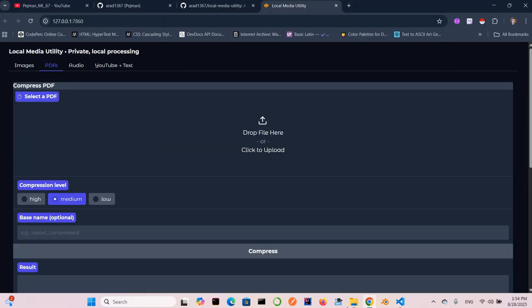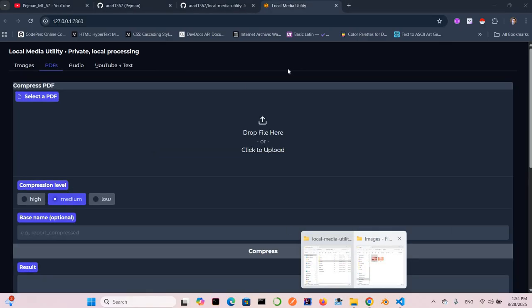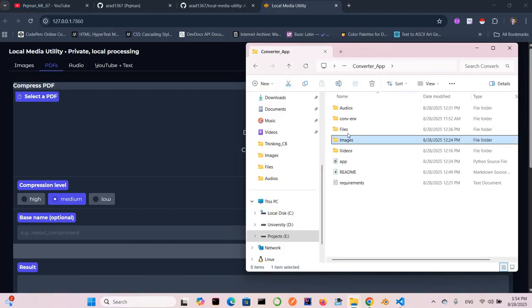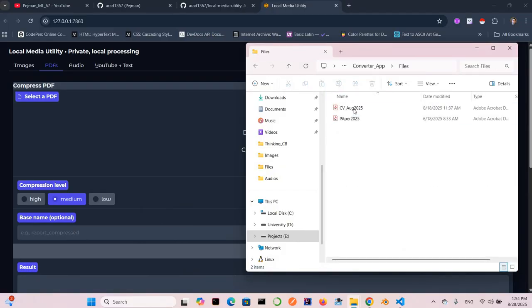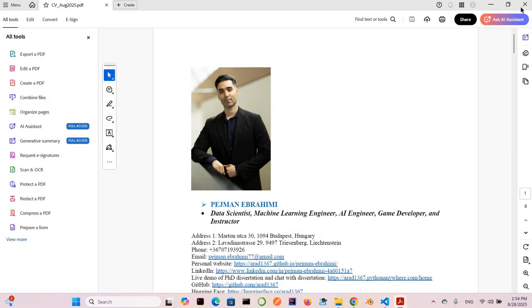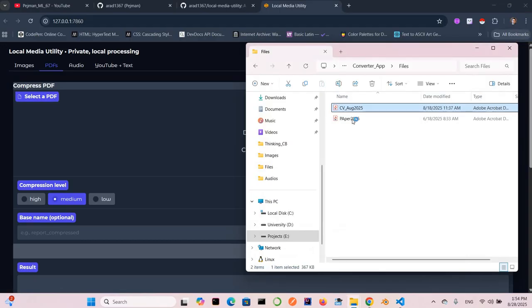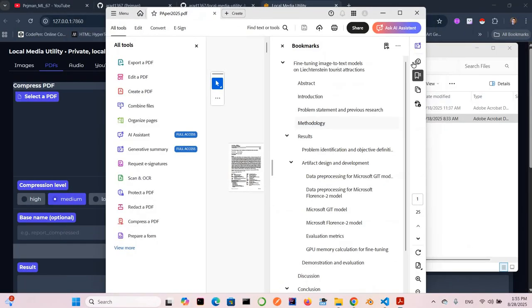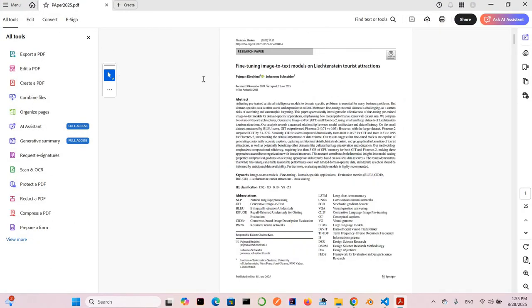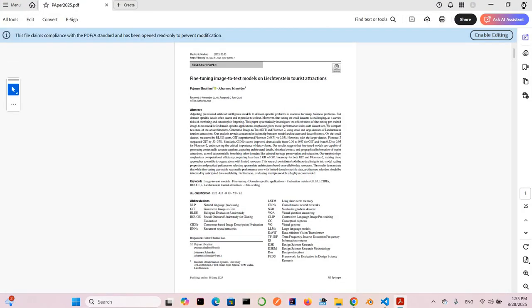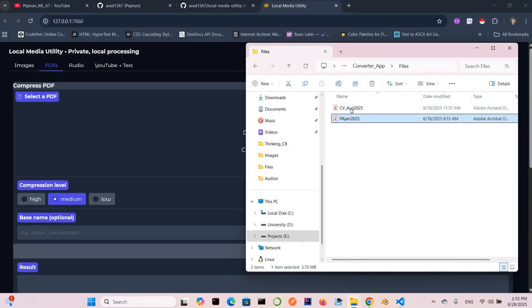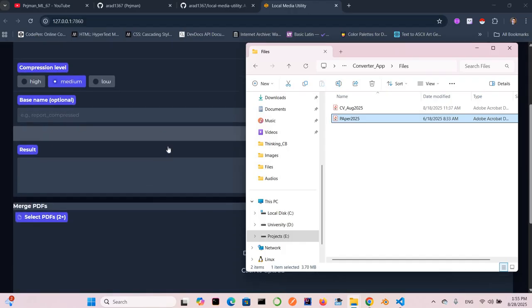But what about the PDF? Okay, let's work with the PDF files. Here I have some files. One of them is my CV, okay, and another one is a paper I have published recently. I want to merge these. Consider, for example, one of them is your CV, one of them is your cover letter or motivation letter, and you want to merge these files.